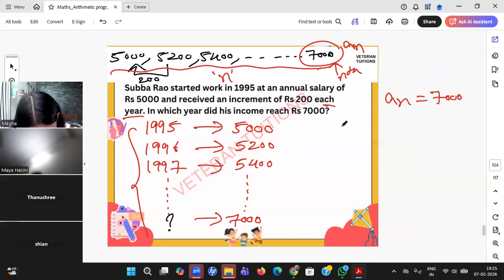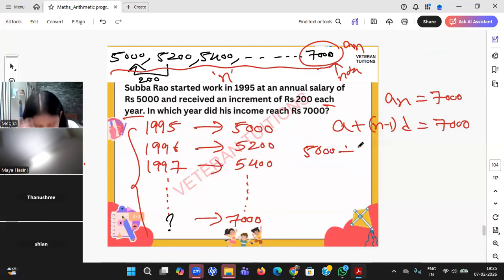And now you have all the formulas of arithmetic progression. A of n equal to 7,000. What is a? 5,000. What is n? I need to find out. What is d? Common difference is 200. Solve it, students. Solve the value of n. Yes, right answer. Ruchita, right answer. Maya, answer is right, but that is not the final question. Shayan, same thing. Jahnavi, final answer right. Megha, final answer.